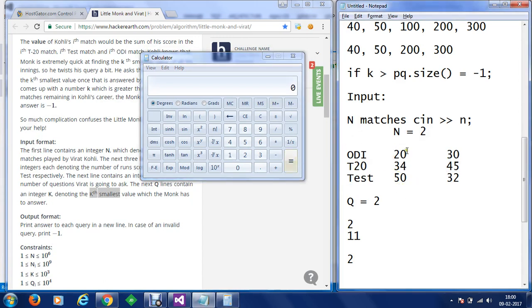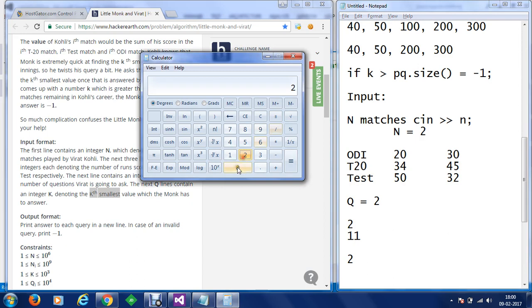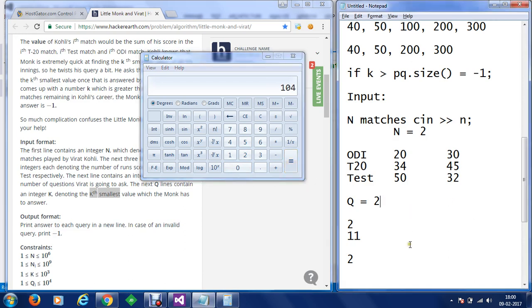For the first stack, what we have is we are going to add ODI, T20, and test and put that into a value, and this goes around 20 plus 34 plus 50. So this rounds out to about 104.